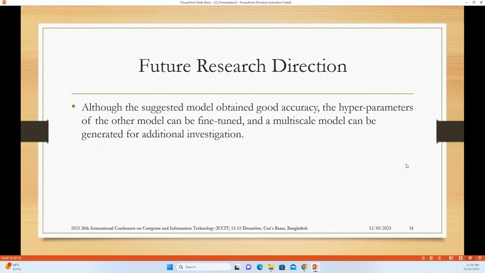In future, we can tune the hyperparameters, all other models can be fine tuned, and a larger image dataset can be used to try to improve the accuracy of all other algorithms. At the end, we can combine a multi-scale model to combine these losses with the generative adversarial network for further investigation.